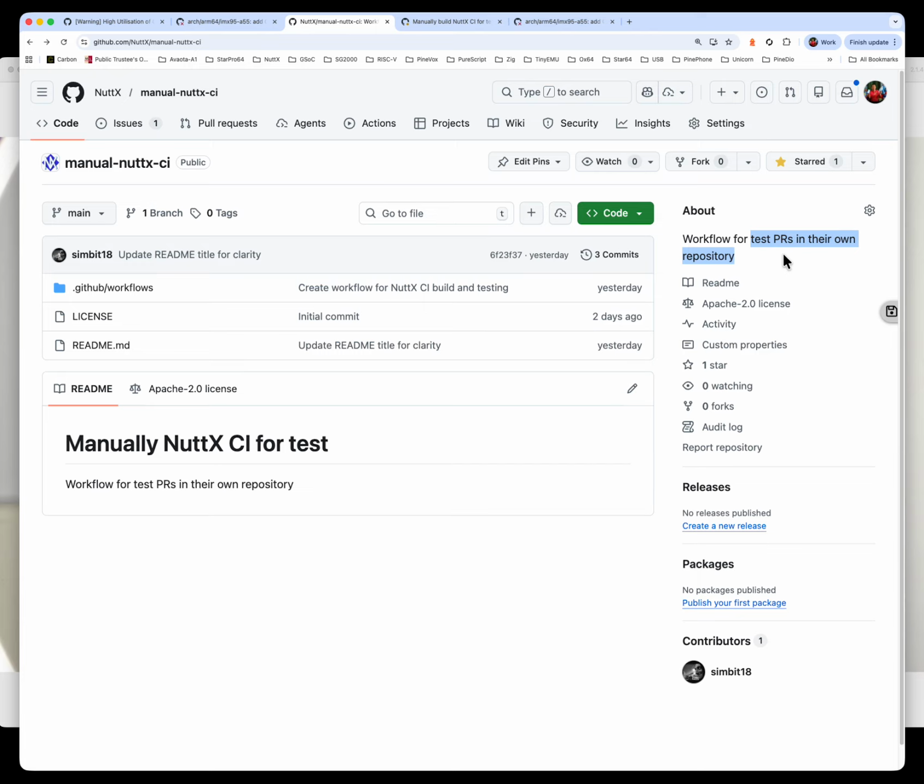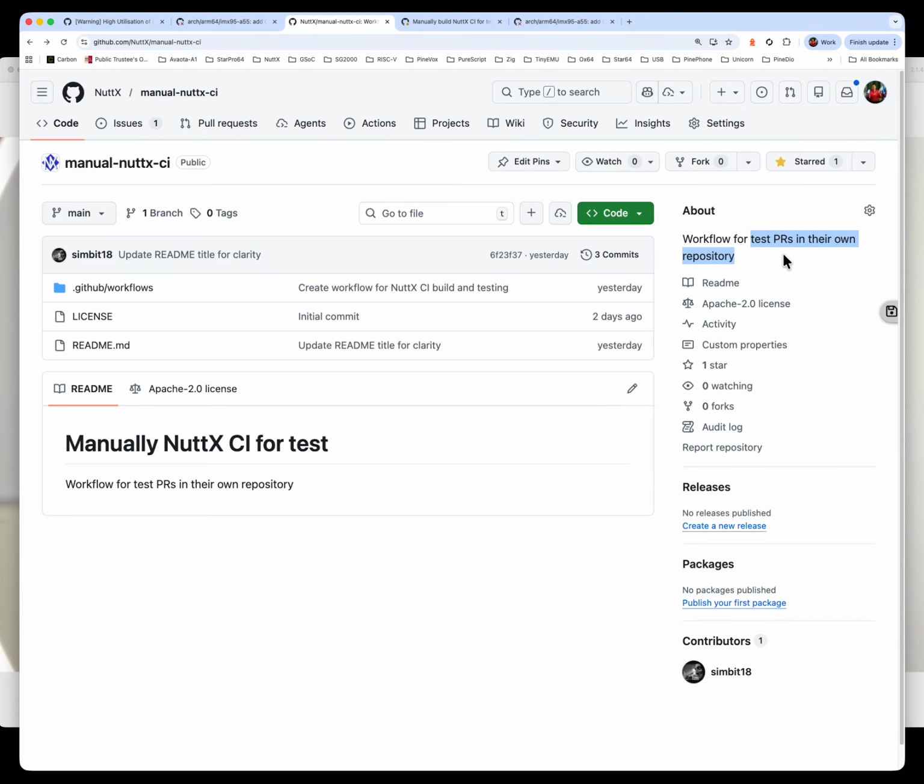Two reasons. First reason, before we submit a PR to the Apache NuttX repo, it would be great if we could fix all the build errors, all the compile errors before submitting the PR. By building and testing in our own NuttX repo, when we submit the PR it will go successfully through all the CI checks and build successfully. And this will help the reviewers. Our reviewers will be able to review and approve the PR quickly. That way we quicken the workflow for our approval process.